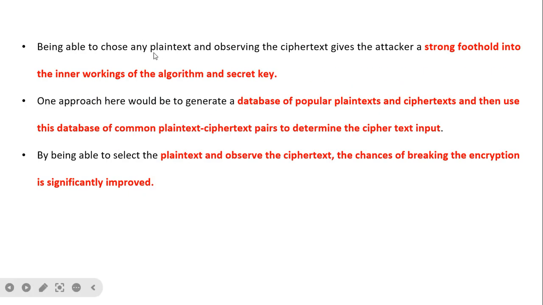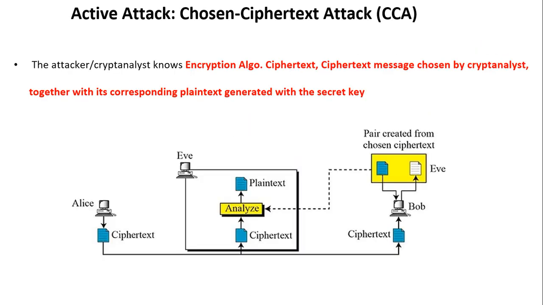Being able to choose any plain text and observing the ciphertext gives the attacker a strong foothold into the inner working of the algorithm and secret key. One approach here would be to generate a data set of popular plain text and ciphertext and then use this database of common plain text ciphertext pairs to determine the ciphertext input. By being able to select the plain text and observe the ciphertext, the chances of breaking the encryption are significantly increased. Now the last attack, it is also an active attack, the chosen-ciphertext attack, that is CCA.